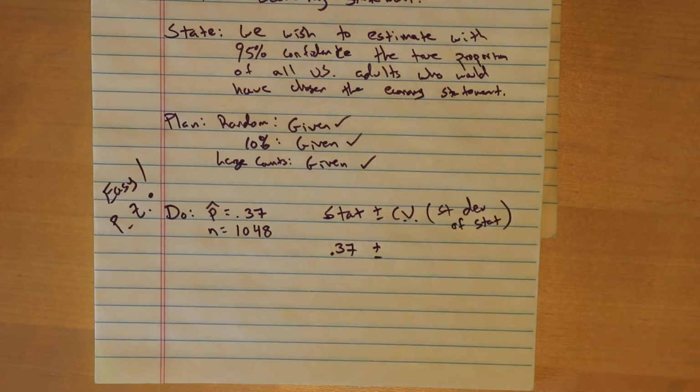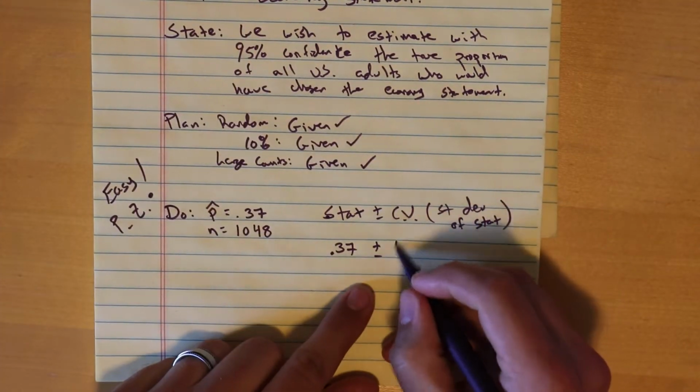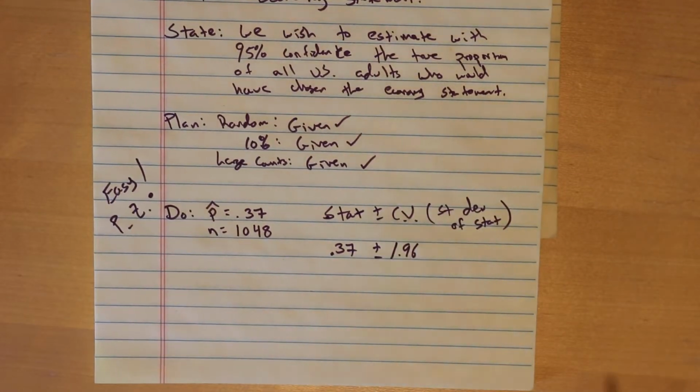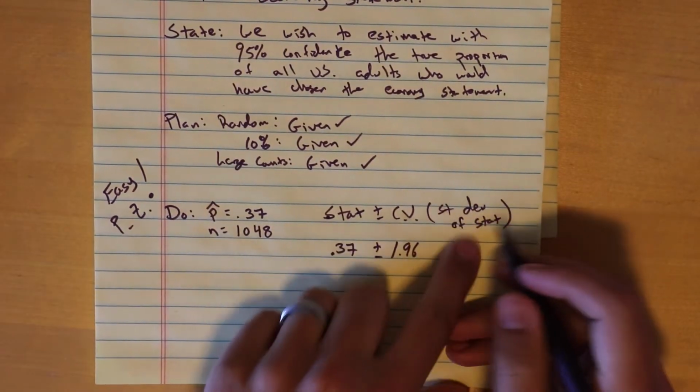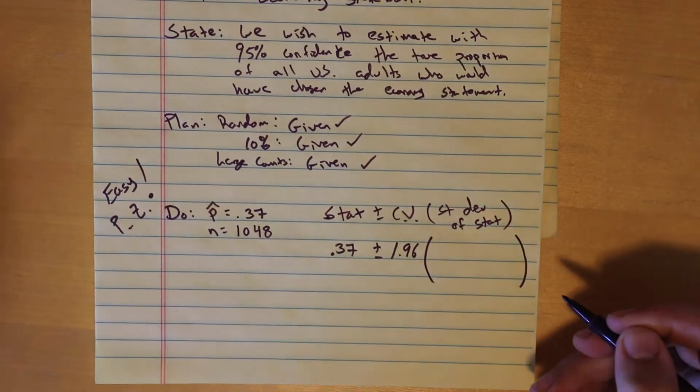So if we look at our handy-dandy table, we should already know this, a 95% confidence interval is 1.96 standard deviations away from the mean. If you are not convinced, you could always go to the infinite t-score, and it'd be right there, 1.96. Standard deviation of the statistic. That is in your formula sheet.